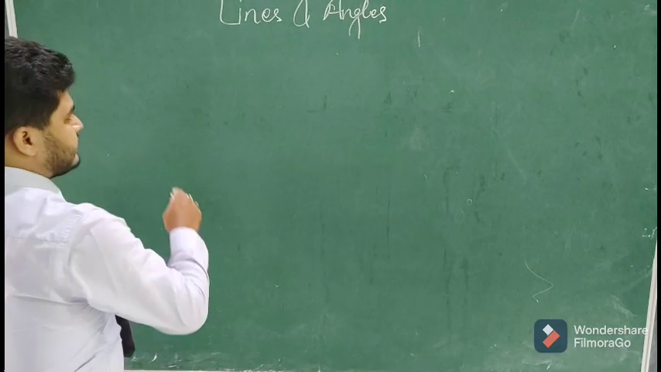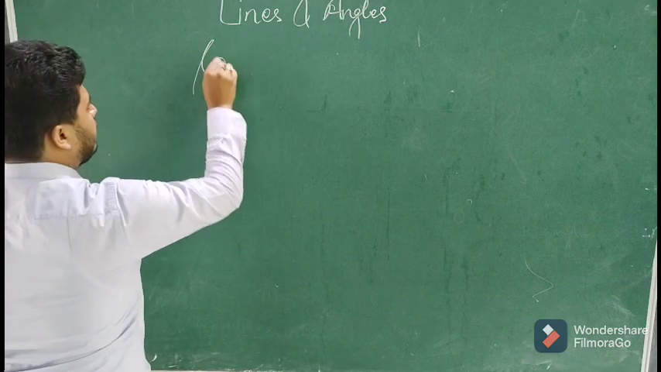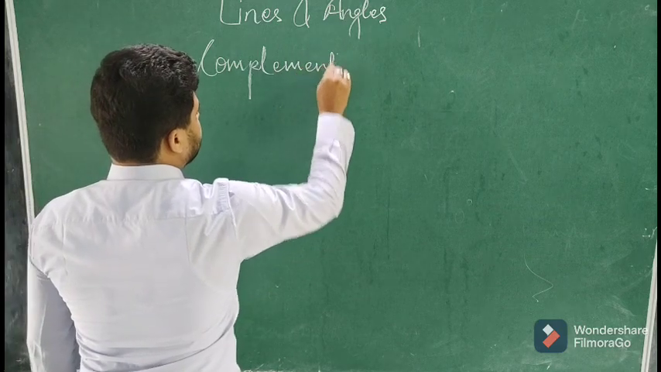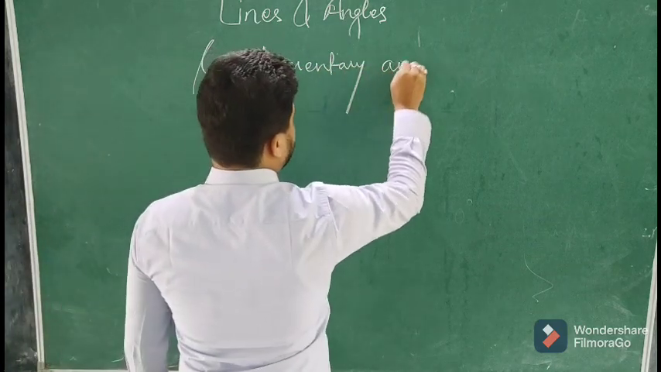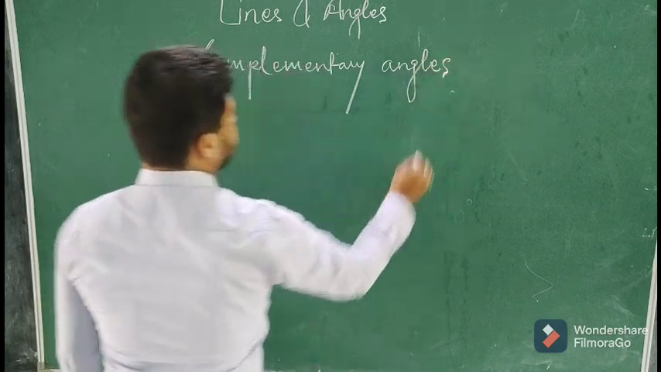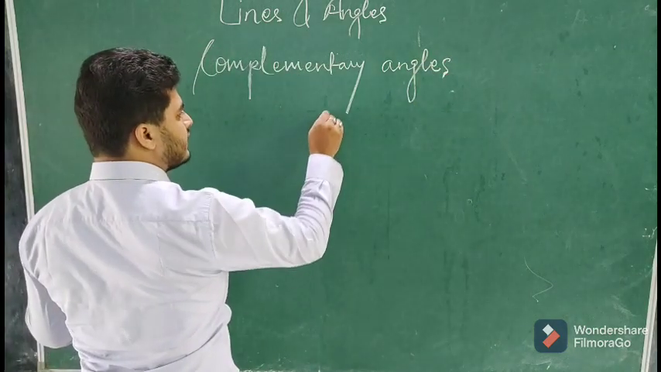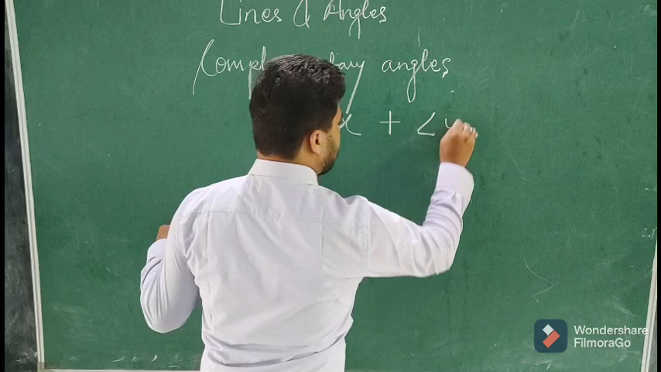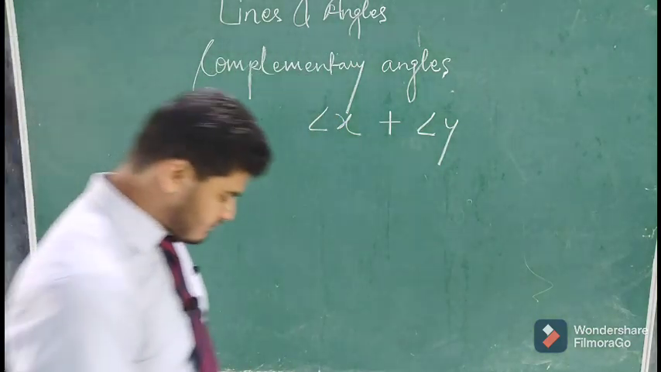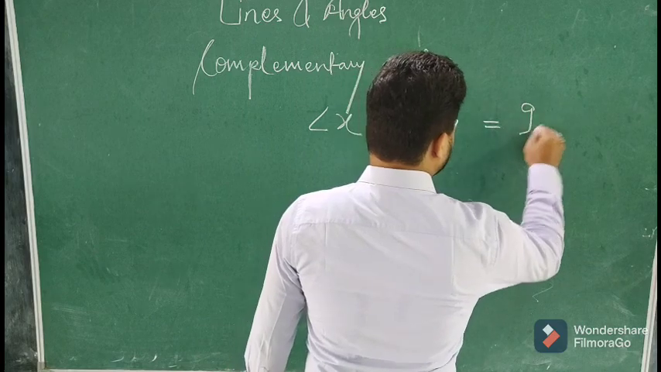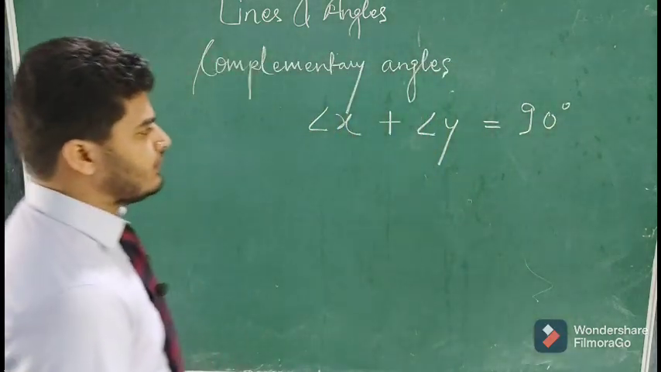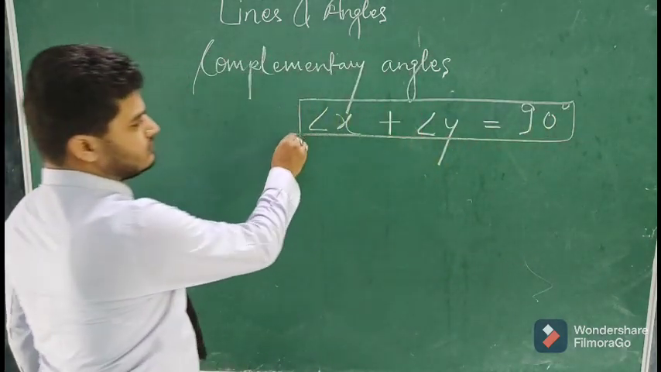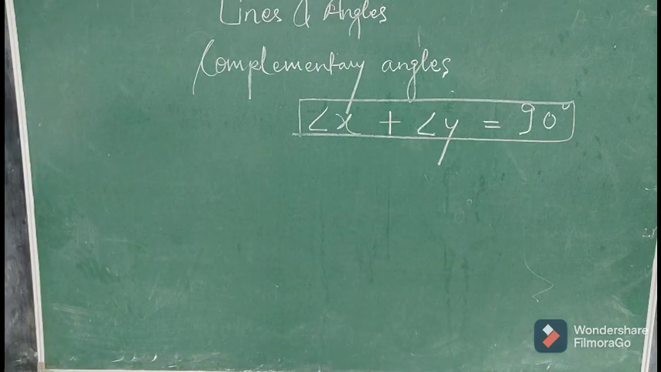Then the next is complementary angles. Whenever the sum of two angles, for example angle X is one angle and the other angle is angle Y, is equal to 90 degrees, they are said to be complementary angles.